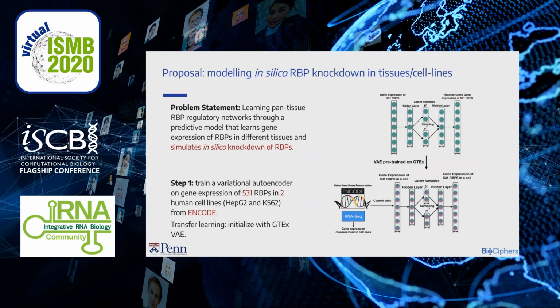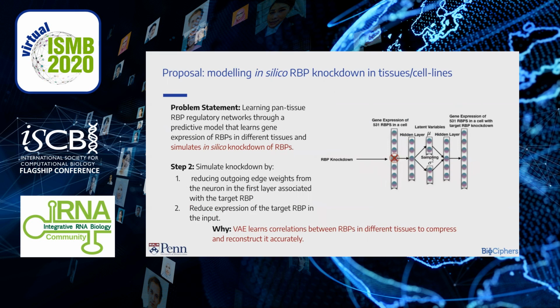We do that by first training a VAE on ENCODE cell line with transfer learning using the GTEx model. Then we simulate RBP knockdown by reducing edge weights of the target RBP neuron in the first layer of our model and reducing expression of the target RBP in the input. Our hypothesis is that a VAE learns the correlation structure between RBPs for gene expression reconstruction, and thus disrupting that structure should simulate effect of an RBP knockdown.